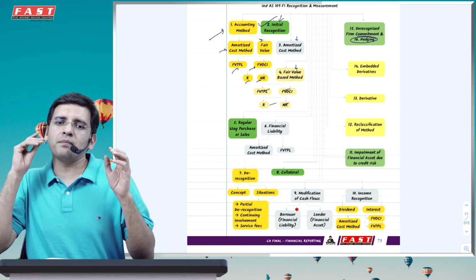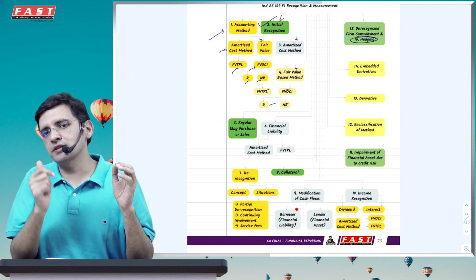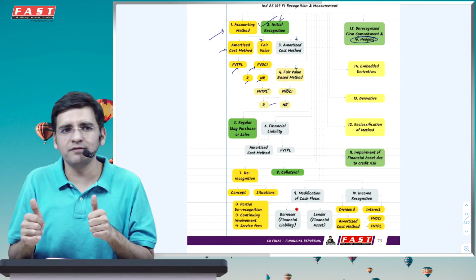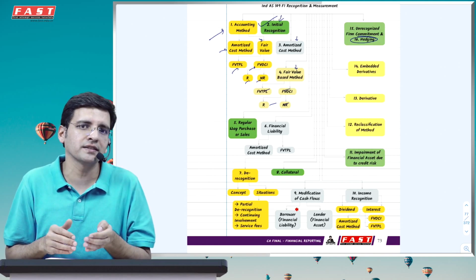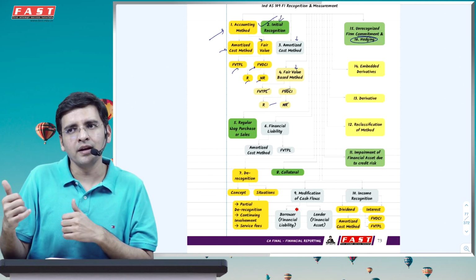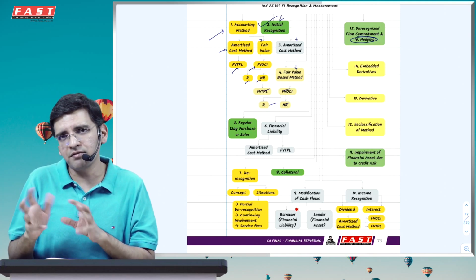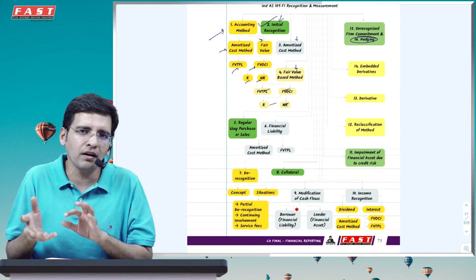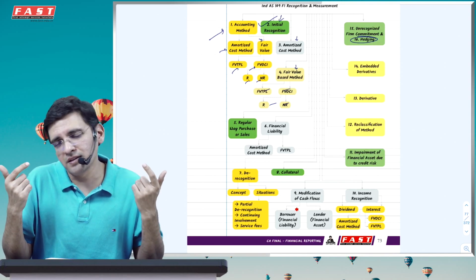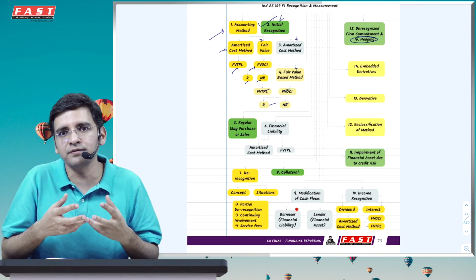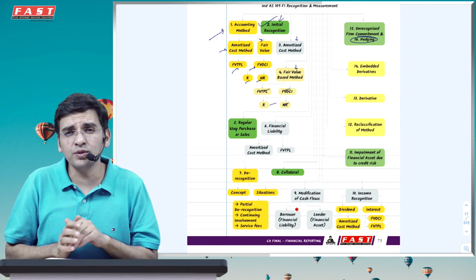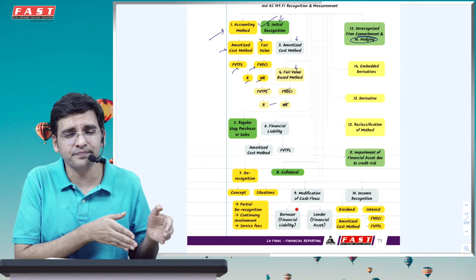you can see that instrument and your mind starts working like this: okay, first let's see the instrument. Is this purely just to get interest on principal back? Cool. If not, FVTPL. If yes, then next, what is the intention of the entity? Is the model to hold only? Okay, amortized cost method. Not to hold only, but to sell, trade only, then FVTPL. Either or, then FVOCI. This is the way you think. Once you get that understanding right in your heads, it's very easy to approach the questions and identify the appropriate answer. This is more so from the financial asset perspective.